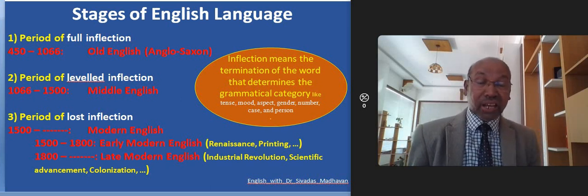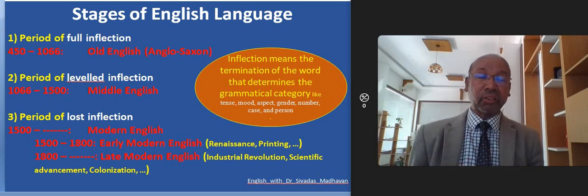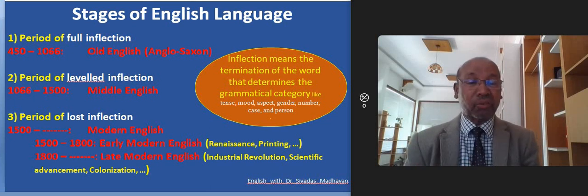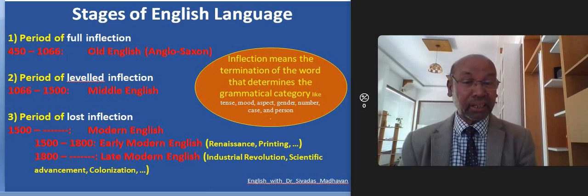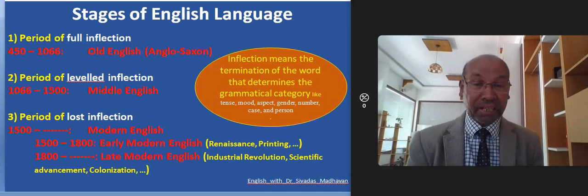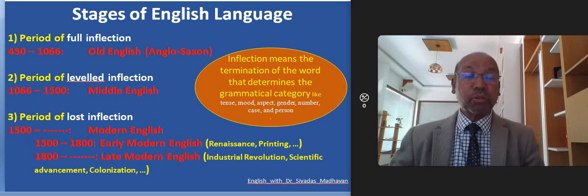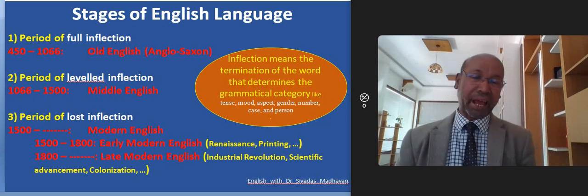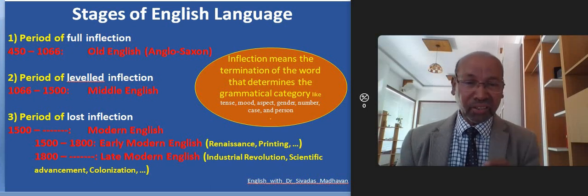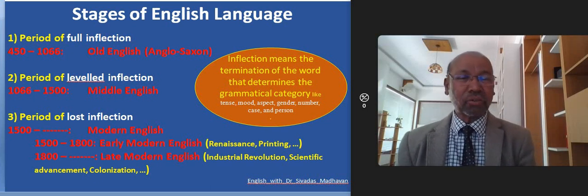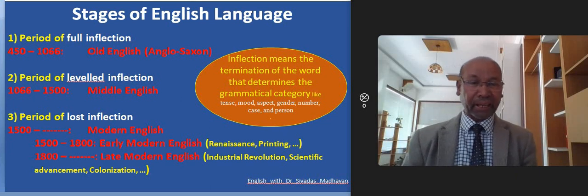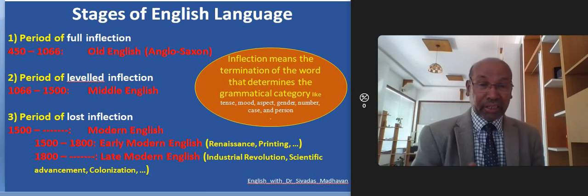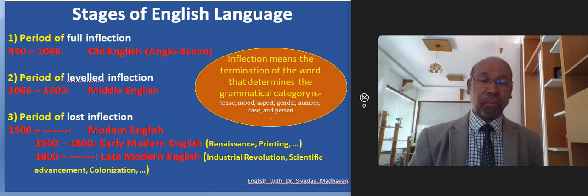And the late stage of modern English is from 1800 onwards. 1800 onwards means from the Industrial Revolution onwards. Not only the Industrial Revolution, scientific advancement, etc. and colonization also began to change the nature of the language. So these are the important characteristic features of the modern English. And the early modern English is not like the late modern English. So we are using late modern English, that is the latest form of English.